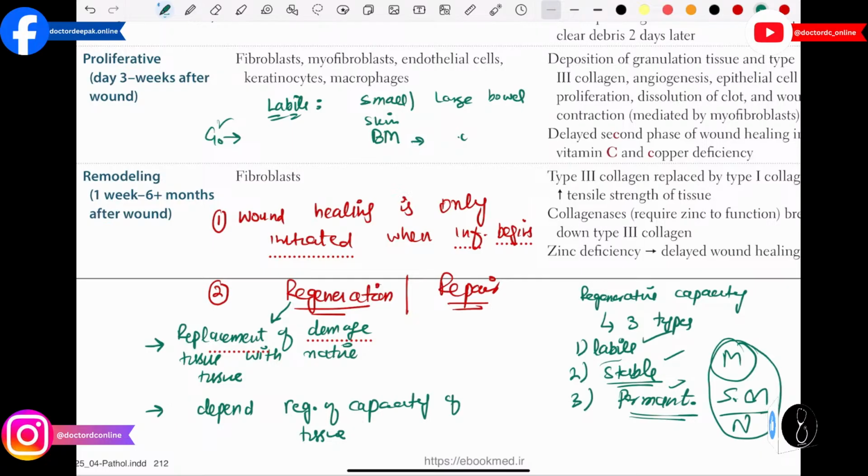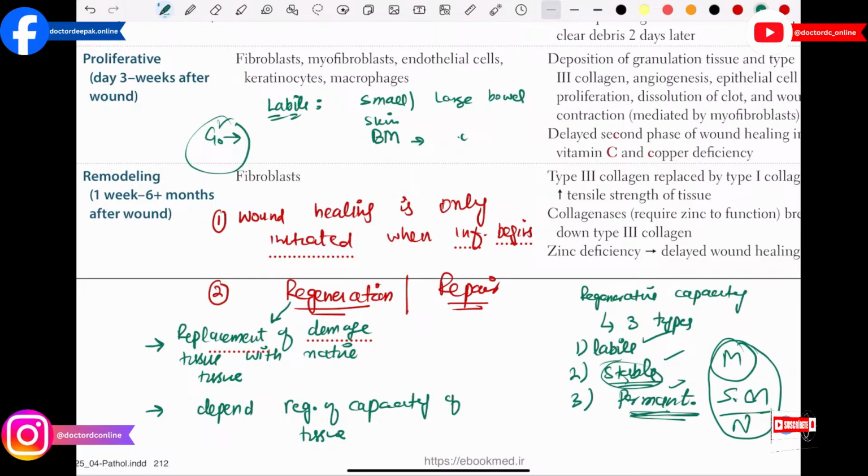Then we have the stable tissues. In stable tissues, the cells are usually in the G0 phase. But when the tissue needs to repair itself, or has to regenerate its own cells, then it undergoes proliferation. It will leave the G0 phase and enter the cell cycle to proliferate or divide to make new cells.